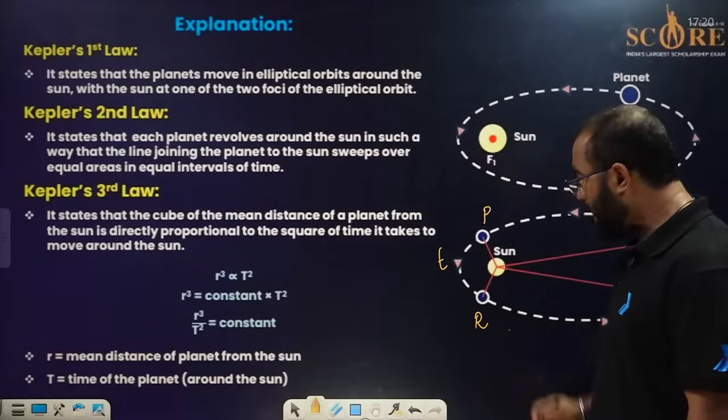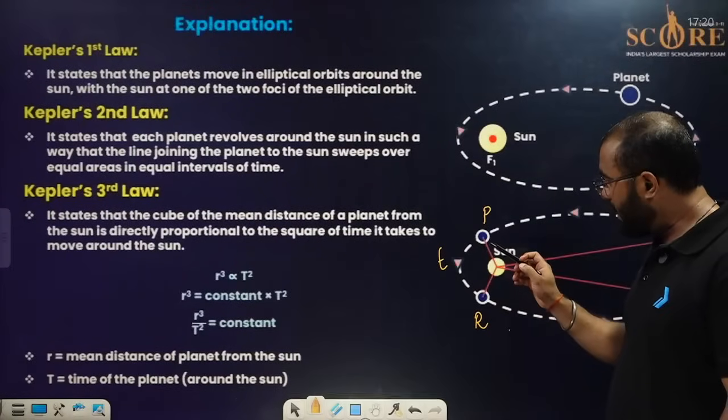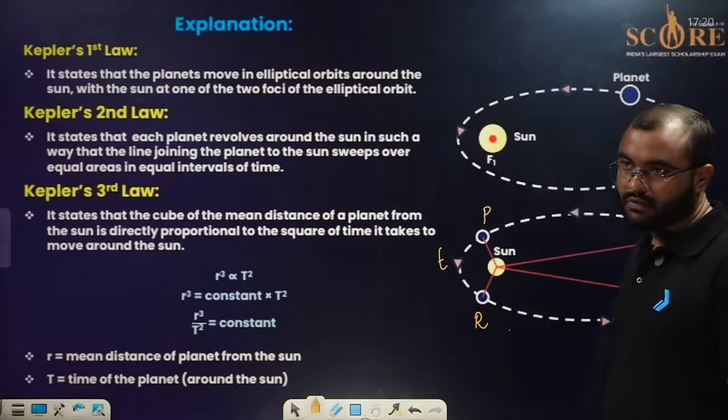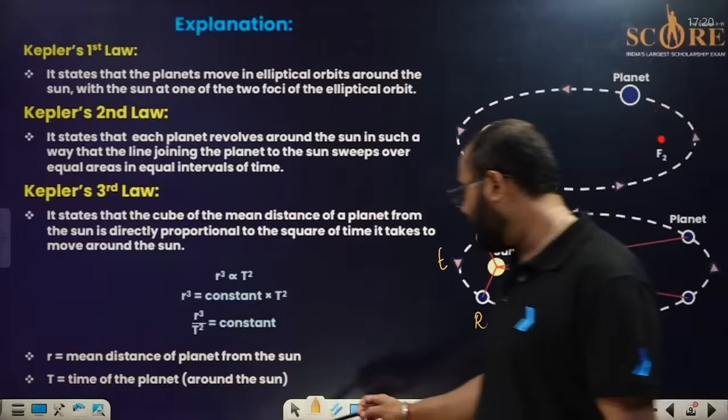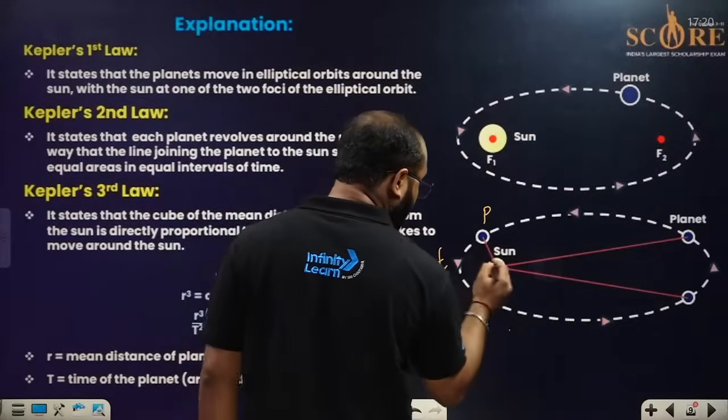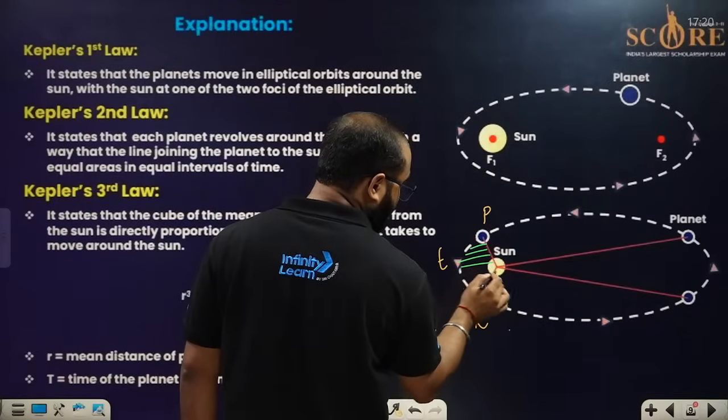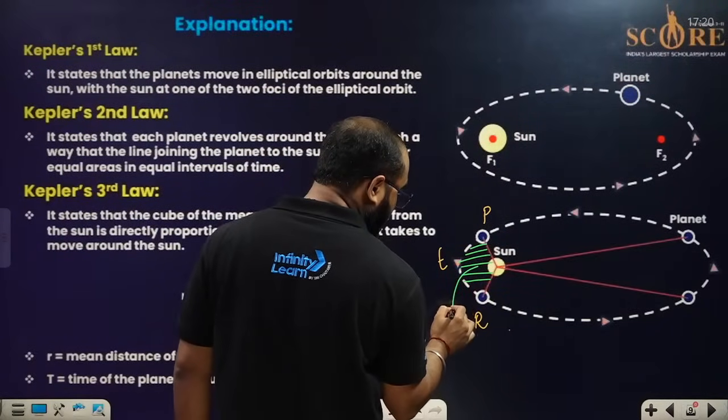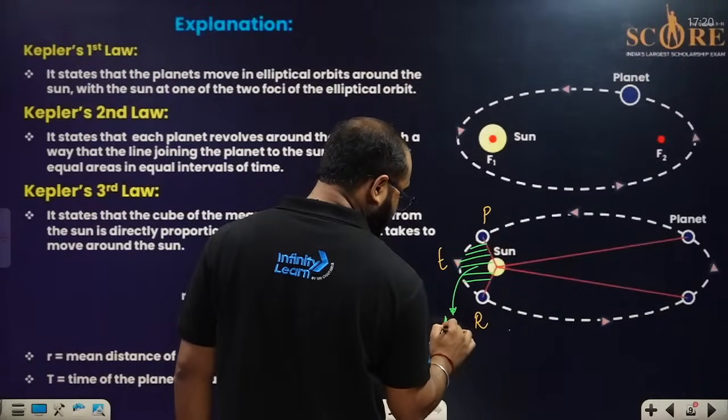Fine, no problem. Taking the sun as the center, we have tried to draw a line. When we draw a line, we find that it is covering a particular area, which you can see over here. Let us name this particular area as A1.